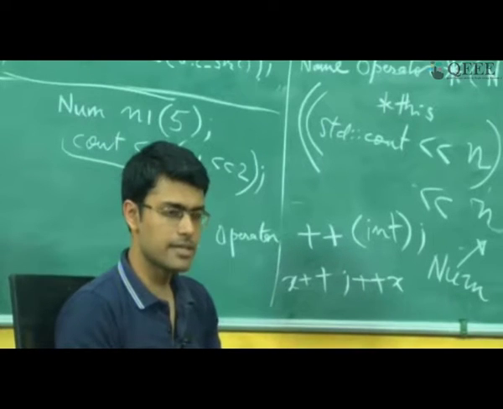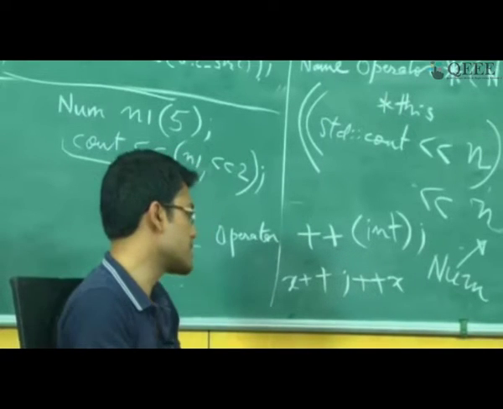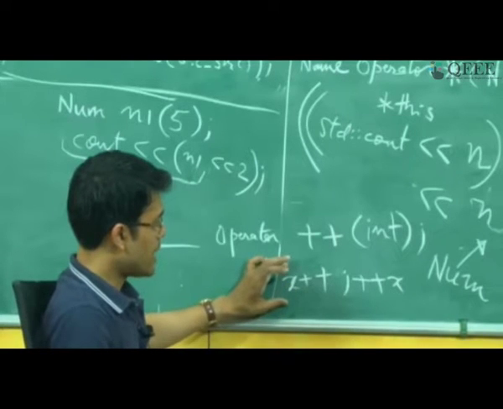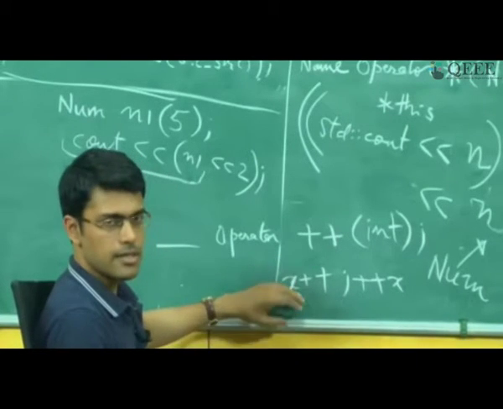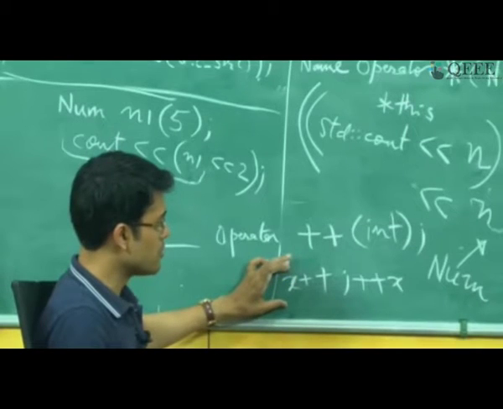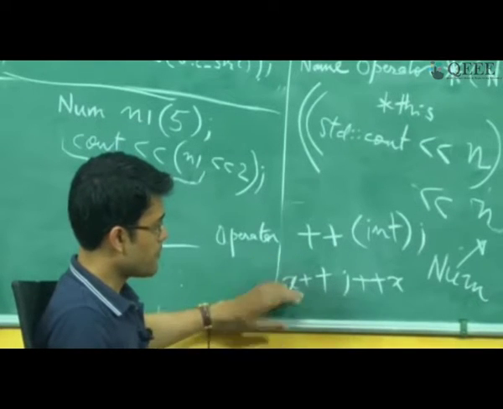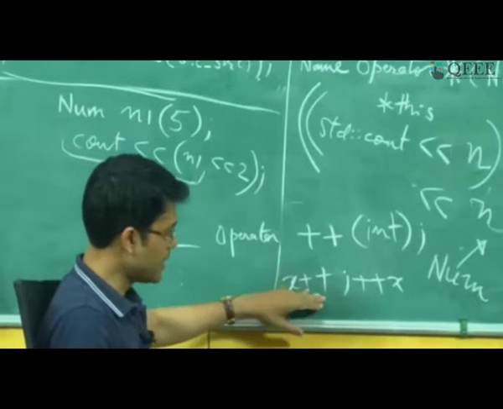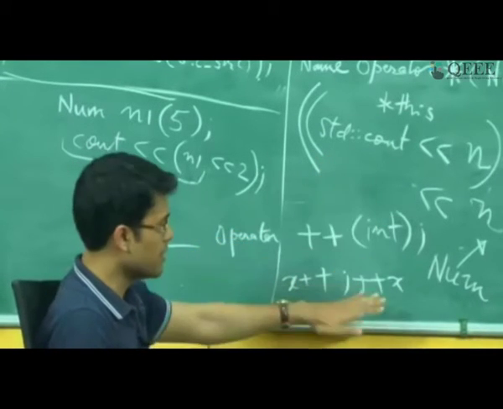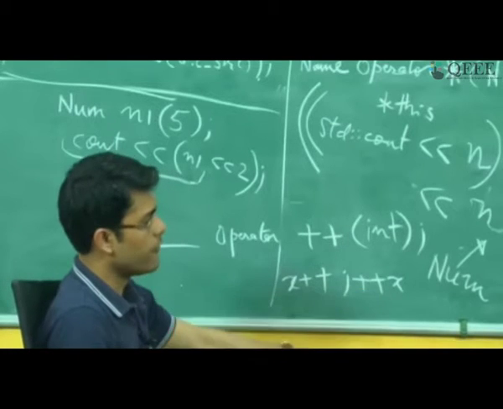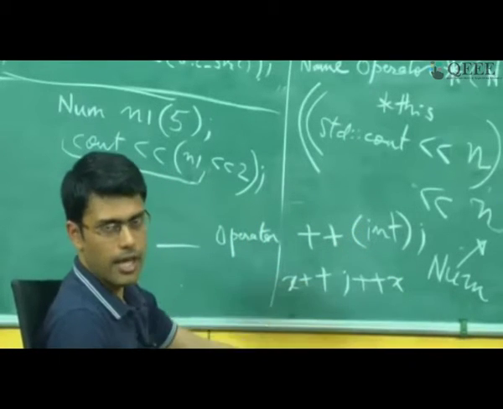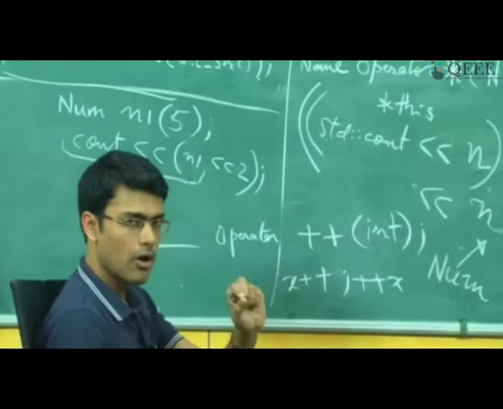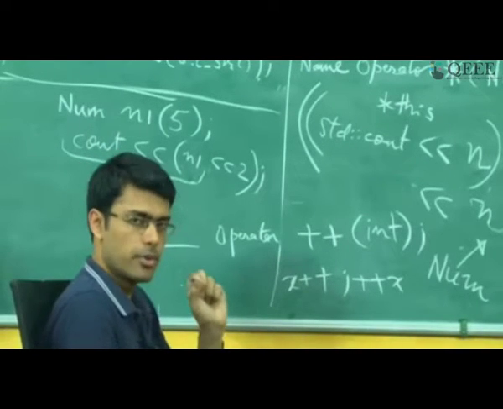The difference in both these cases is that as far as x plus plus is concerned, you are going to get the value of x first, and then the plus plus is going to happen later, whereas in case of plus plus x the value is going to get incremented and then that value is going to be available to you.